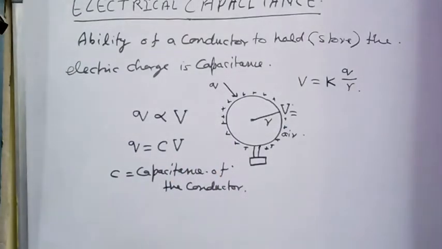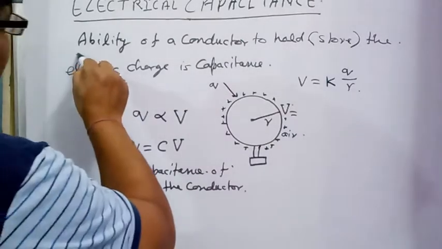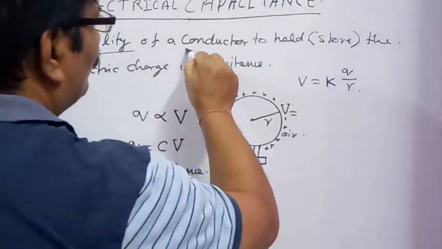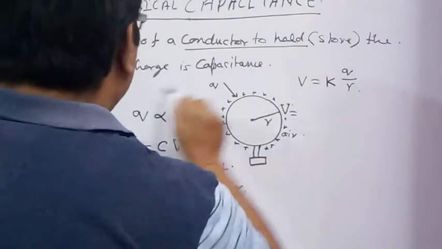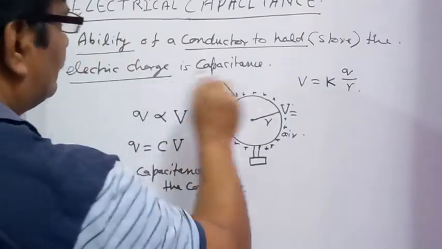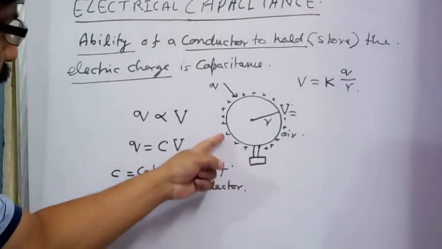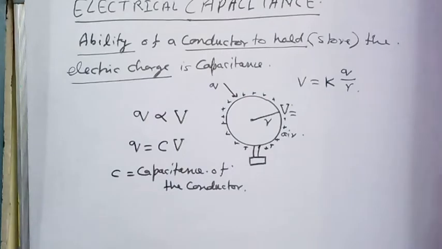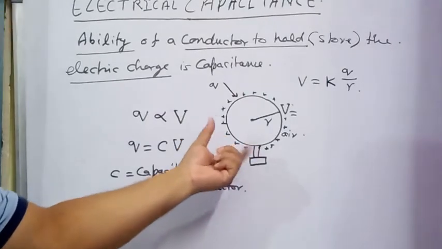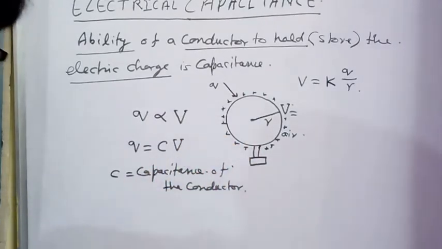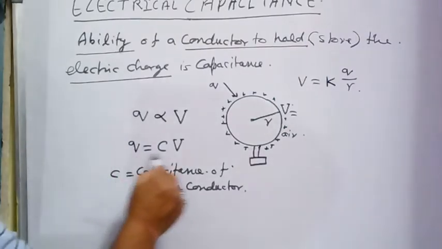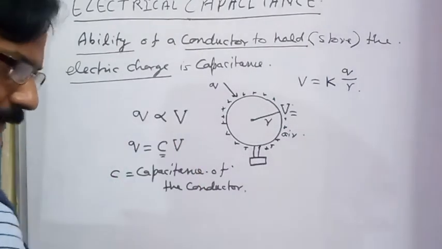Capacitance of a conductor basically means its ability to store or to hold the electric charge on its surface. Any conductor can store some amount of electric charge on its surface. So the charge storing capacity of the conductor is called capacitance. Now, how can we define this quantity capacitance?